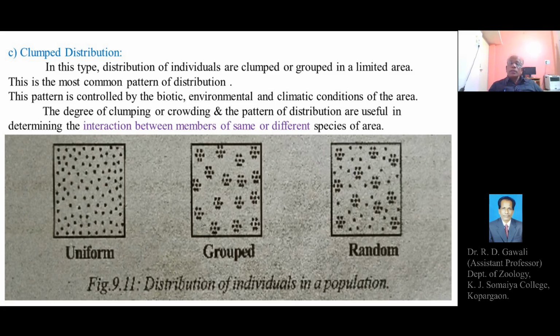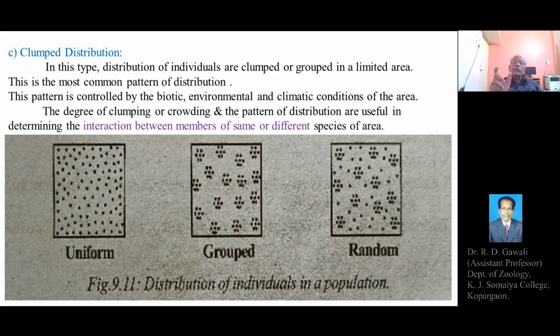So this is about the three types of dispersal and three types of distribution pattern or dispersion. This is the figure below. The given figure shows the distribution pattern or dispersion pattern of the individuals in a population.